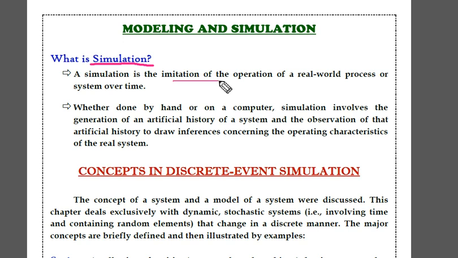A simulation is the imitation of the operation of a real-world process or system over time, whether done by hand or computer. Simulation involves generation of an artificial history of a system and the observation of that artificial history to draw inferences concerning the operating characteristics of the real system. What are the concepts in discrete event simulation?